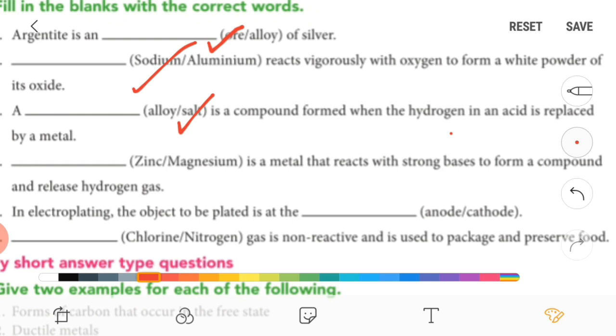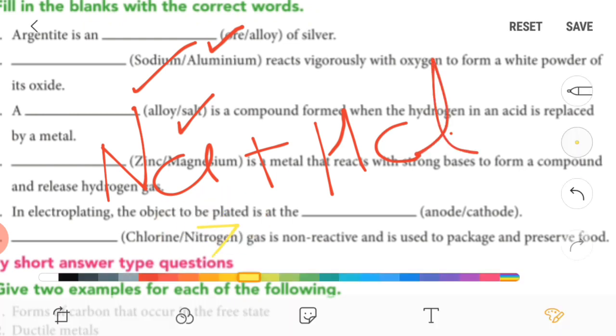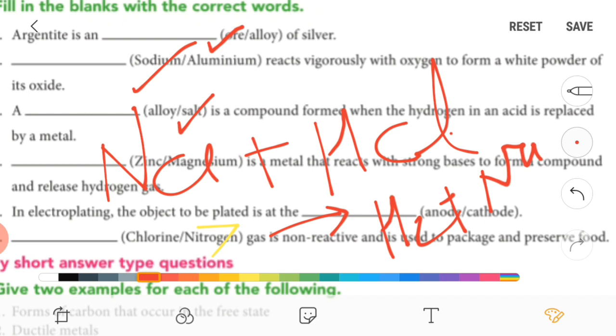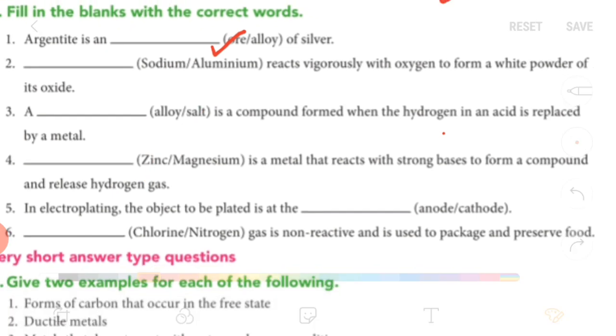Actually, what happens when a metal reacts with an acid, there will be hydrogen gas. That means, suppose sodium plus HCl, so Na plus HCl, what happens here? Hydrogen gas will be released and NaCl will be formed, right? So the answer to the third is salt, that means NaCl will be formed.